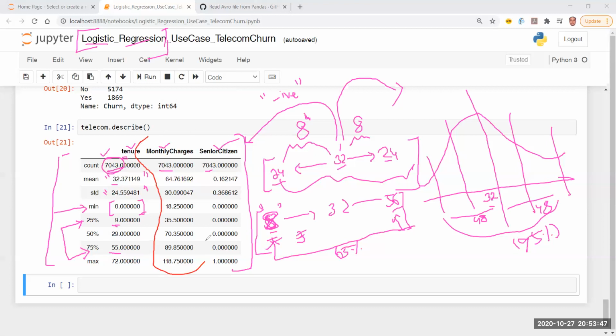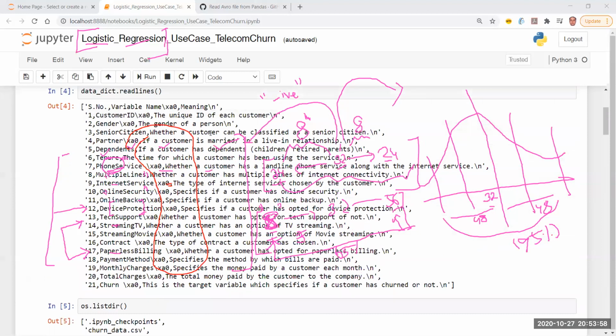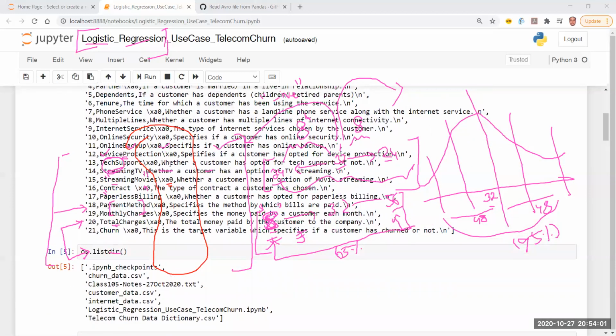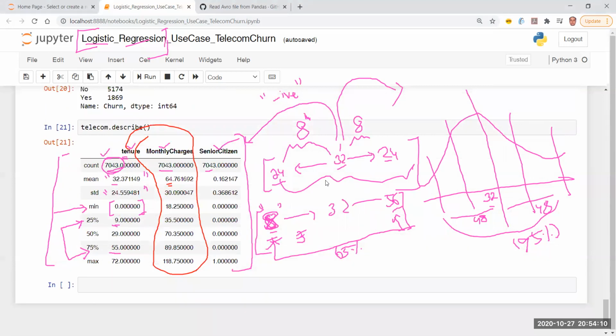For example, the monthly charges. If you look at the monthly charges, average 64. I believe this is represented in rupees, but we can go up and check that also. So let's quickly check what that monthly charge variable is. Where is monthly charge? Yeah. Specifies the money paid by a customer in each month. I don't know whether this is in dollars or in INR, but let me consider that it is in INR. Let me just assume that this data belongs to Indian customers. And then it's 64 rupees per month, although very impractical. Okay, the minimum is 18 rupees per month, right?